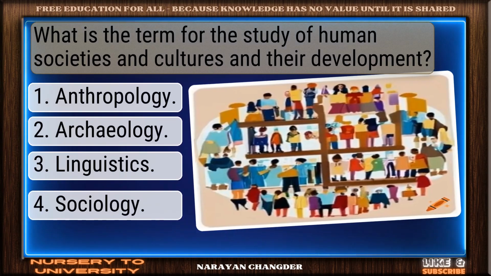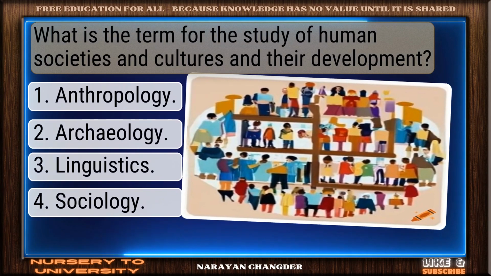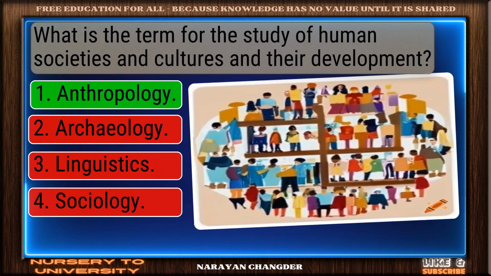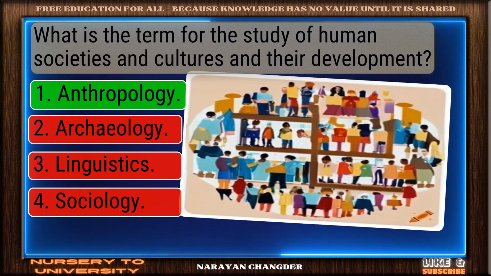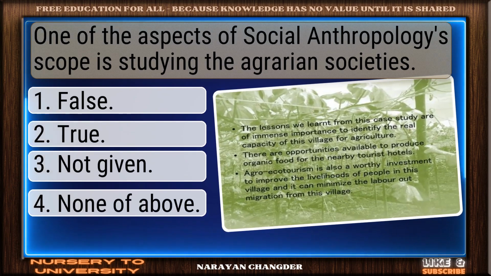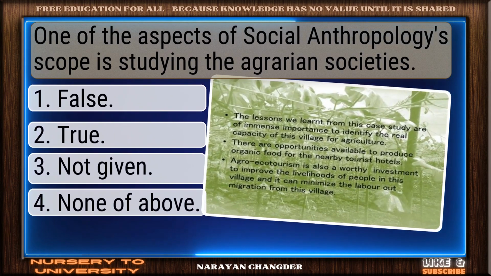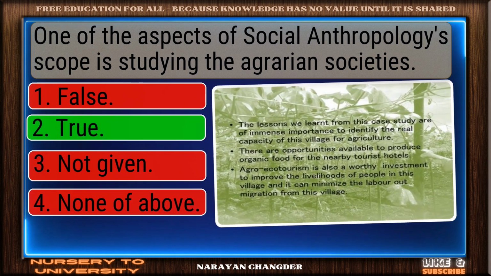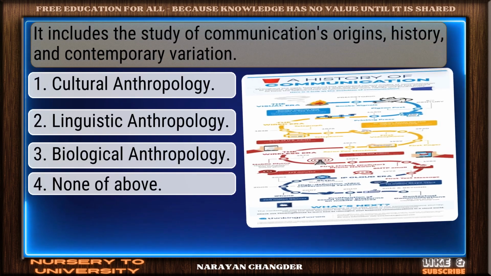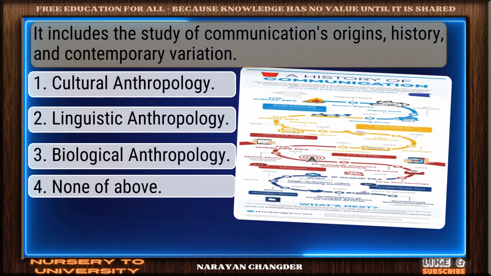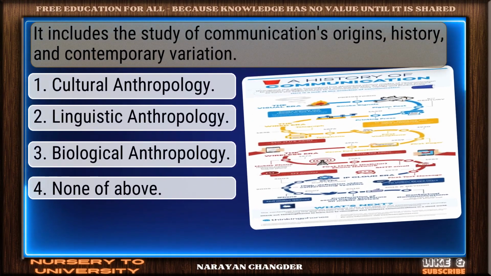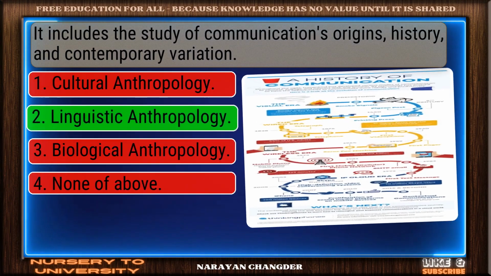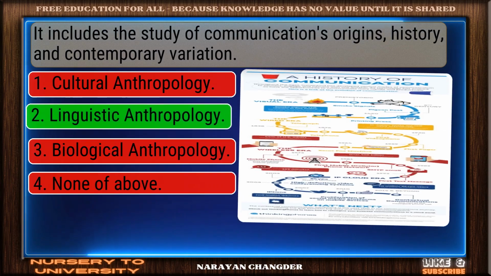What is the term for the study of human societies and cultures and their development? Strong choice. Anthropology is the right answer. One of the aspects of social anthropology's scope is studying the agrarian societies. Exactly, true makes sense. It includes the study of communication's origins, history, and contemporary variation. You got it. Your choice, linguistic anthropology, is right.